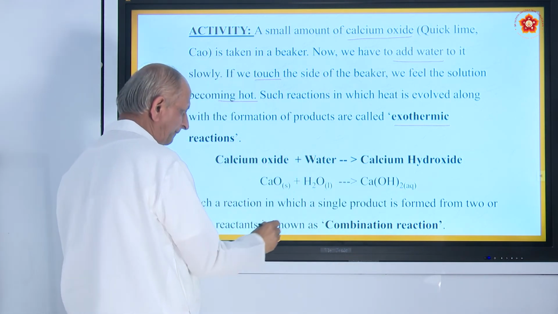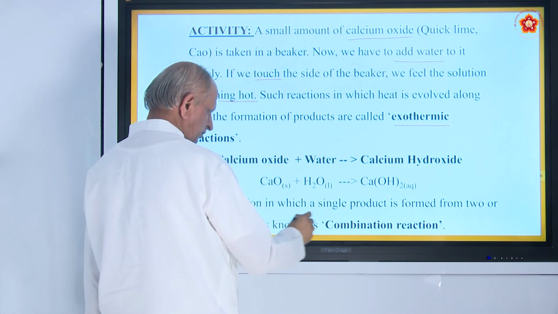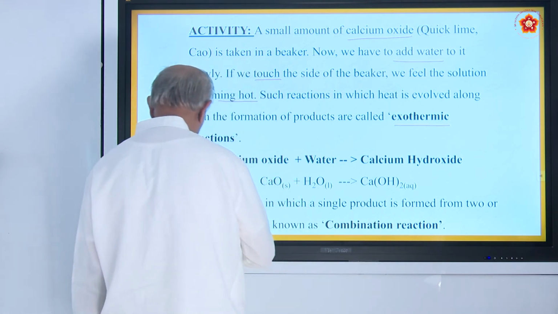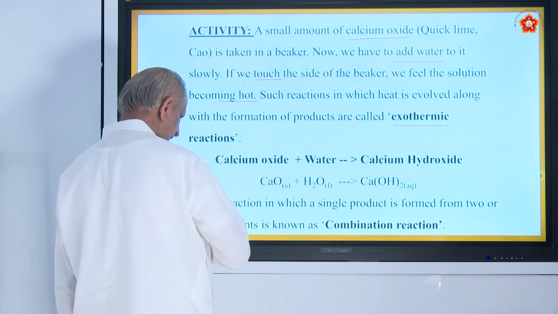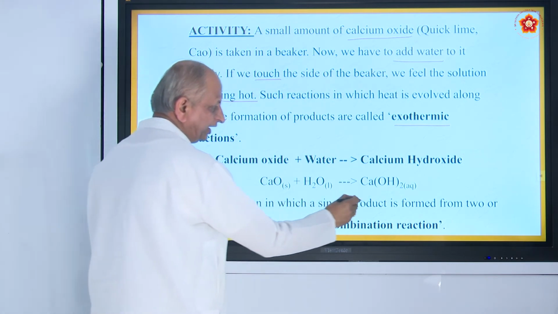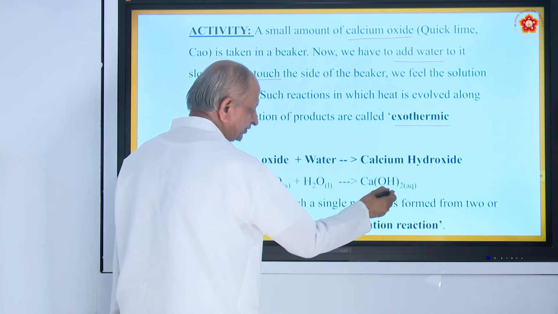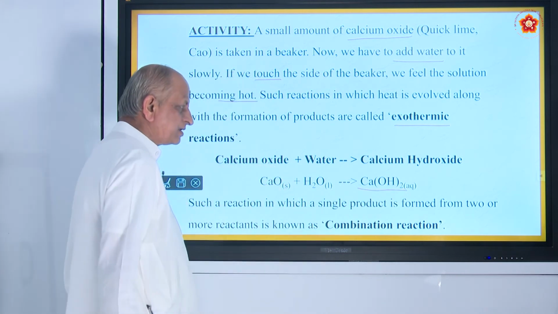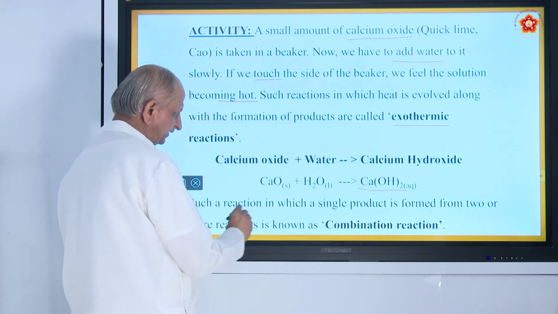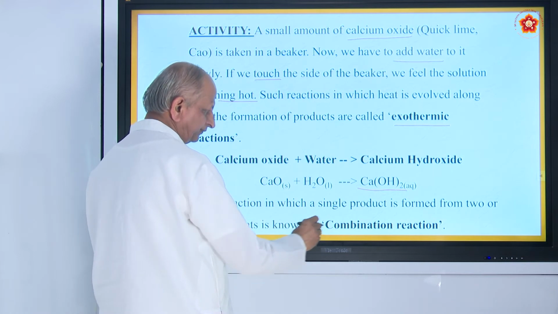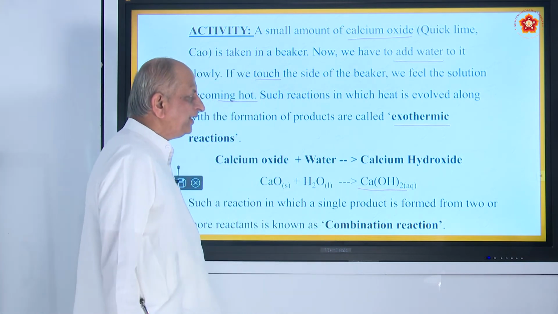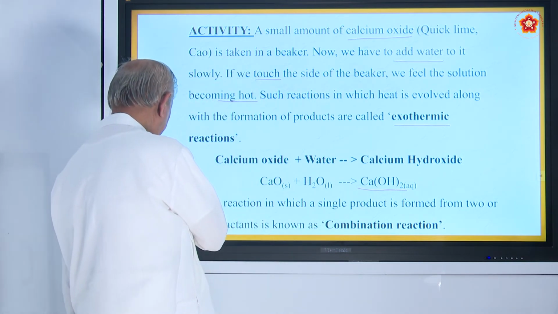It is a very good example for chemical combination. So, a reaction in which a single product is formed by 2 or more reactants is known as combination reaction. Is it okay?